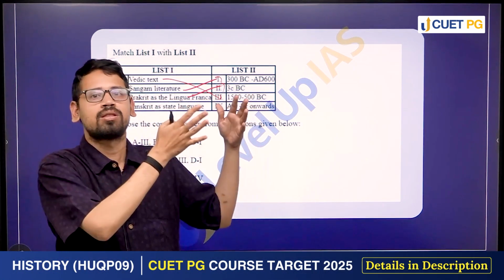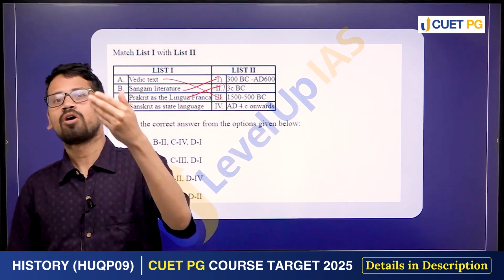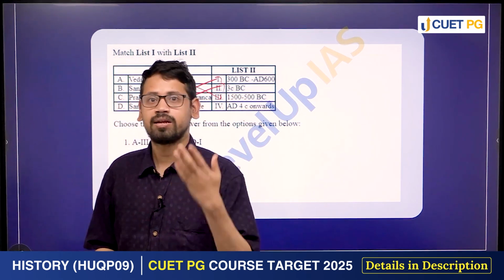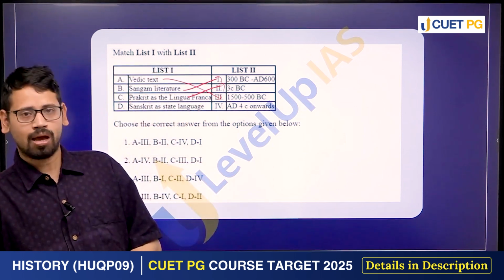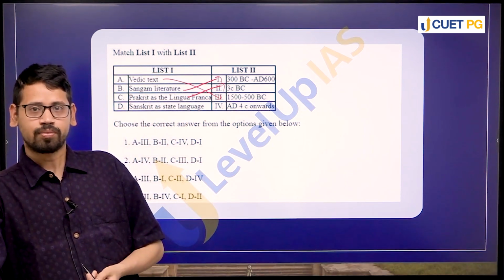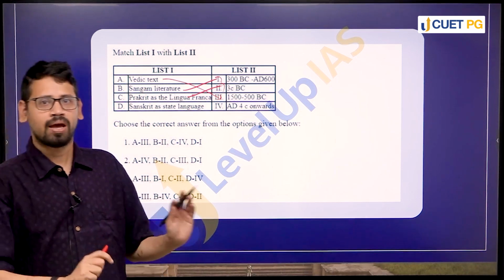Sanskrit literature was given too much emphasis, right? And Sanskrit emerged as a language of the court, right? We find a text like the Allahabad Prayag Prashasti, written by Harishen on Samudragupta in Prayag, right?